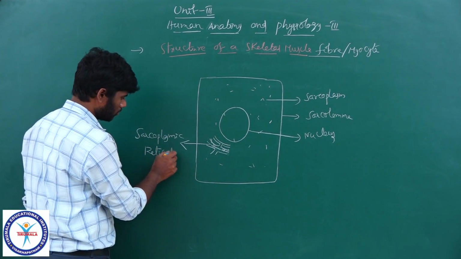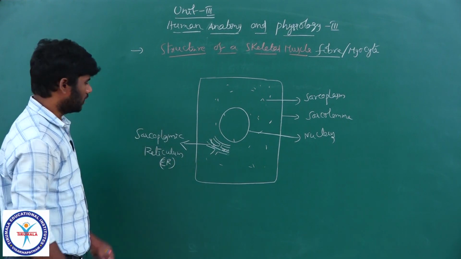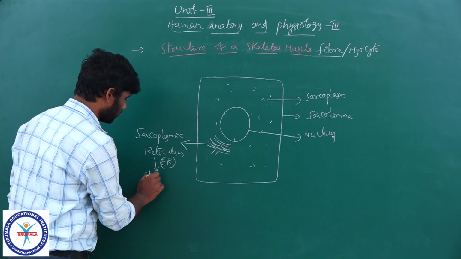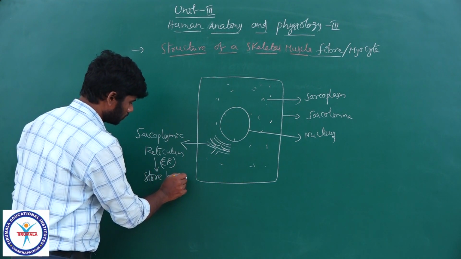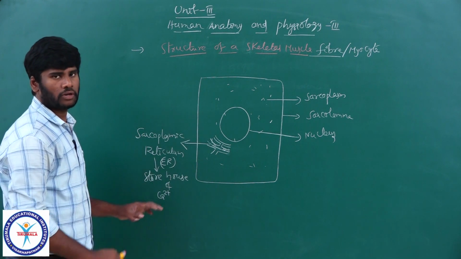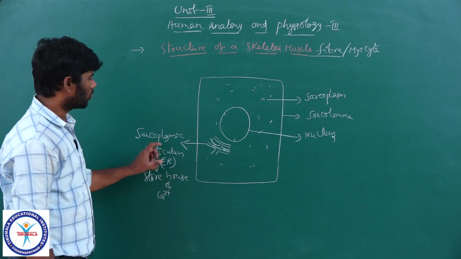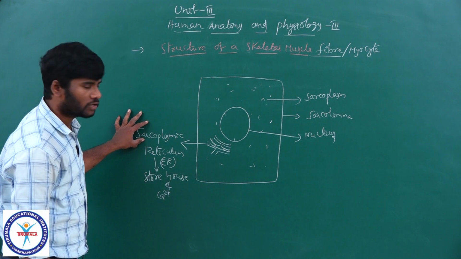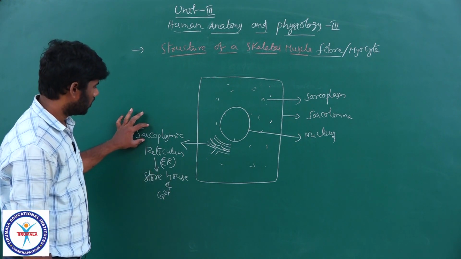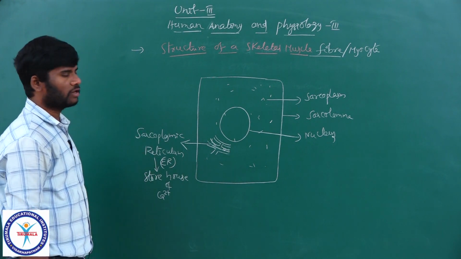So the endoplasmic reticulum of a muscle fiber is named the sarcoplasmic reticulum, which is the storehouse of calcium ions. You know, for muscular contraction, calcium ions are very important. So during muscular contraction, the sarcoplasmic reticulum acts as a source of calcium ions. So calcium ions are stored in the sarcoplasmic reticulum, so it is named the storehouse of calcium ions.